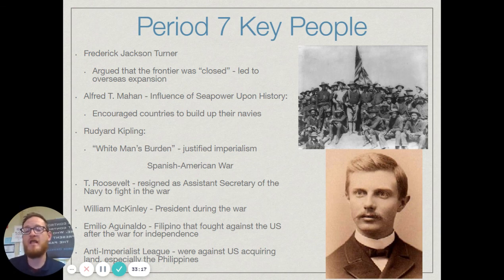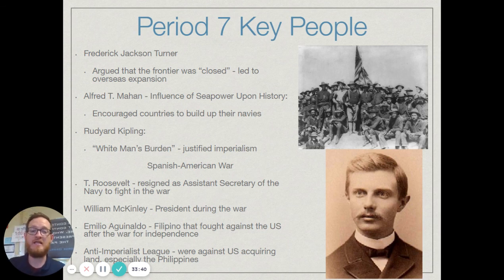Basically what he encouraged in that was each country building up their navies and seeing the seas more as highways versus barriers. And he really encouraged not only building up the Navy, but overseas trade as well, and having refueling areas in these places around the world.